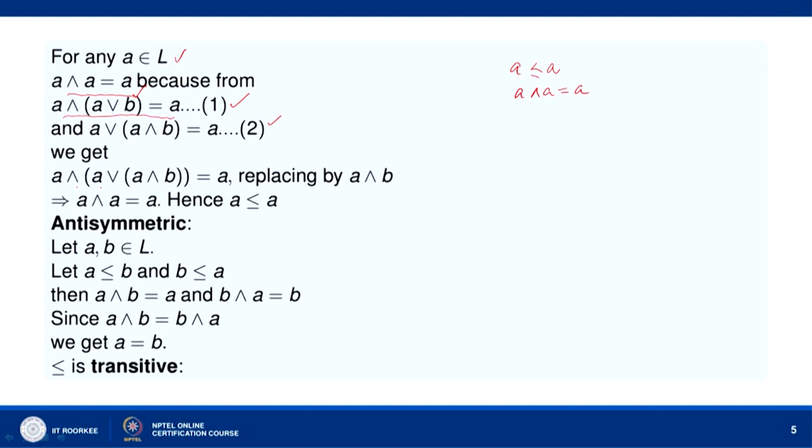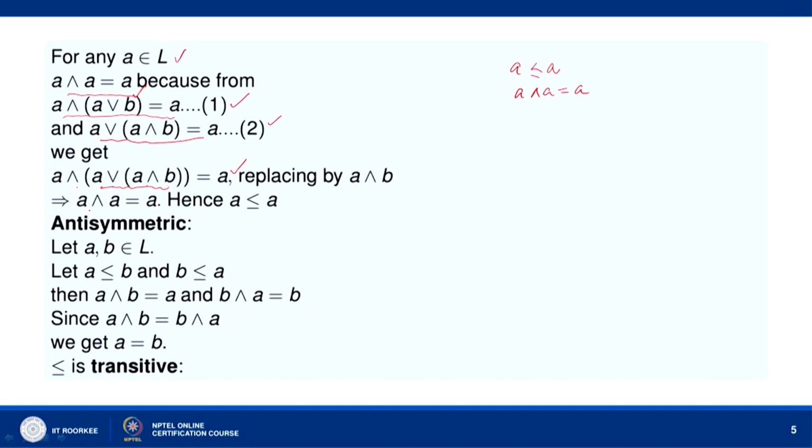A meet (A join (A meet B)) equals A. And now let us use the second absorption law: A join (A meet B) equals A. So, put that value here.